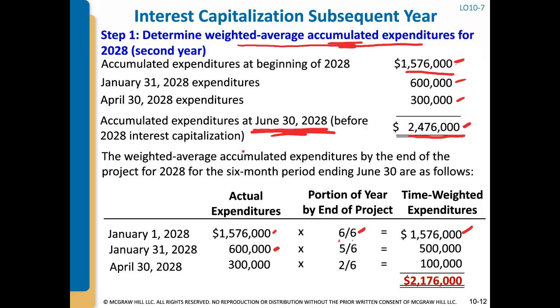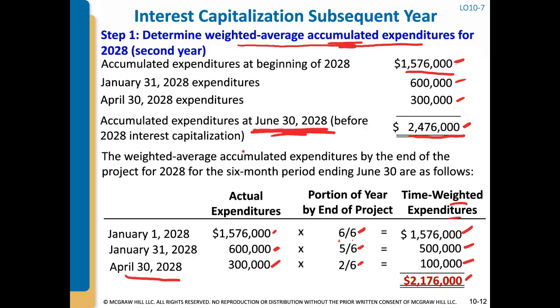The $600,000 that they incurred on January 31st was only outstanding for 5 out of the 6 months, so that becomes 500,000. And the $300,000 incurred on April 30th was only outstanding for 2 months, for the month of April and for the month of May and June. So that gives us 100,000. So our total weighted expenditures is 2176.